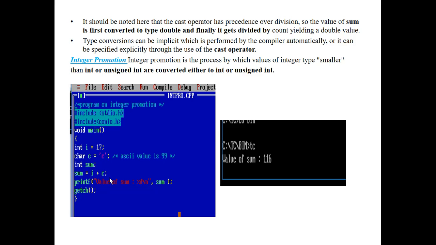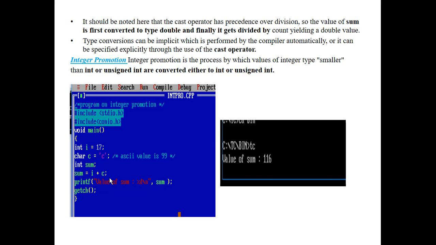Next concept is integer promotion. What is meant by integer promotion? Integer promotion is the process by which values of integer type smaller than int or unsigned int are converted. Suppose in our program there are integer values smaller than int or unsigned int.